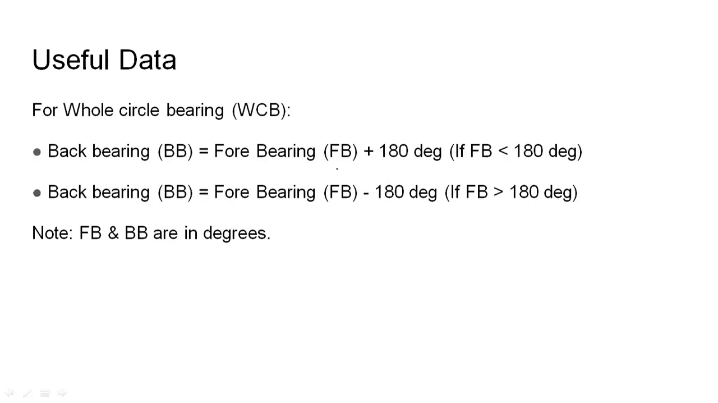Coming to the useful data for this problem, if we use the whole circle bearing, the relationship between back bearing and forebearing is given as these two relations. So if the forebearing is less than 180 degrees, we simply add 180 degrees to obtain the back bearing of that line. And if the forebearing provided is greater than 180, we subtract 180 to get the back bearing. Here both forebearing and back bearing should be used in value of degrees.